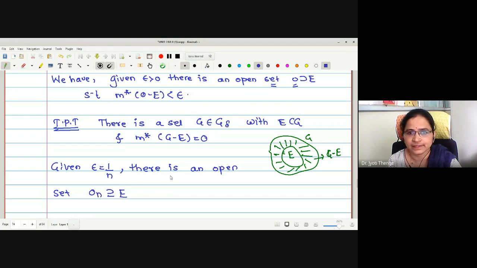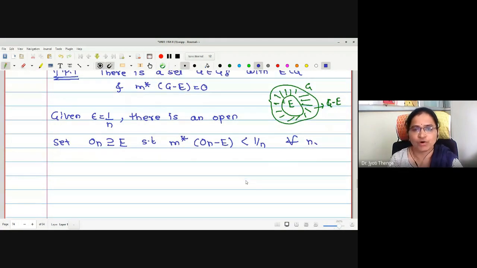Correct? There is an open set O n containing E such that m star of O n minus E is less than 1 upon n for all n. Now take, what to take? What G am I going to take? Intersection of all open sets.